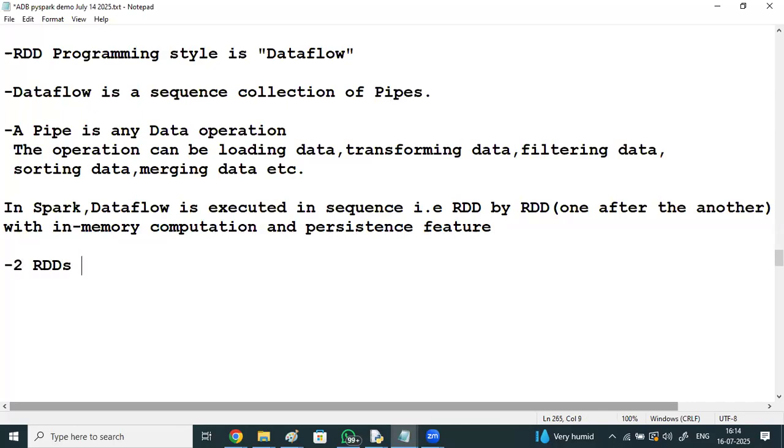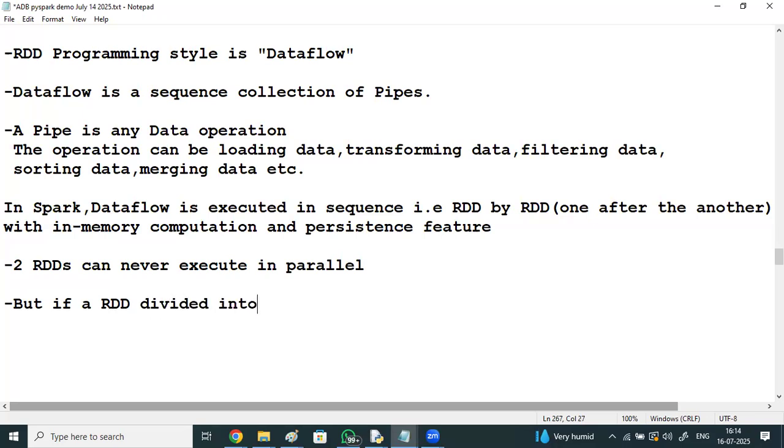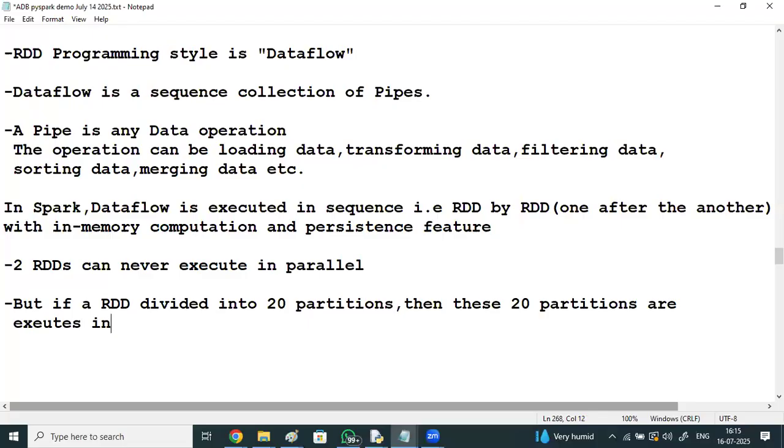Two RDDs can never execute in parallel. But if an RDD is divided into 20 partitions, then these 20 partitions are executed in parallel.